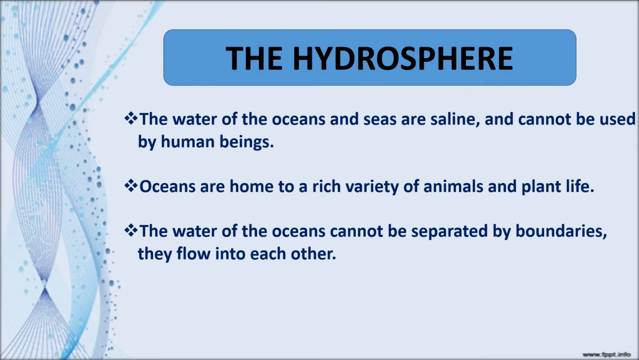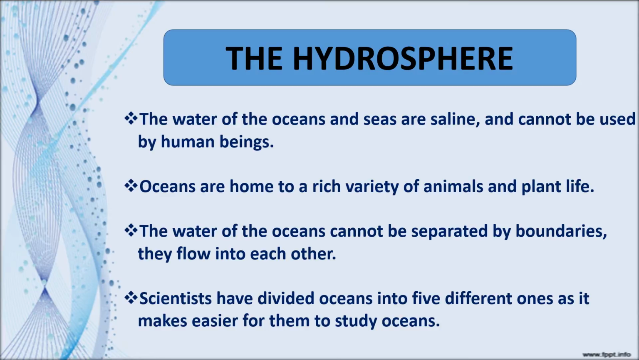The water of the ocean cannot be separated by boundaries. They flow into each other. We can't stop the flow of ocean water because the ocean water is always moving. The 3 chief movements of ocean water are waves, tides and ocean currents. So the water of the ocean cannot be separated by boundaries because it moves from one place to another. We can't stop the water.